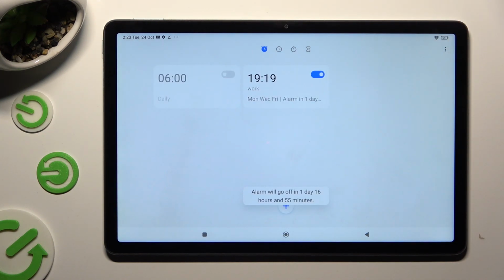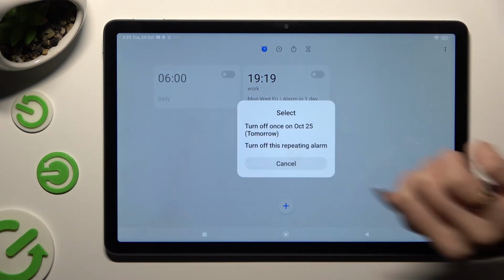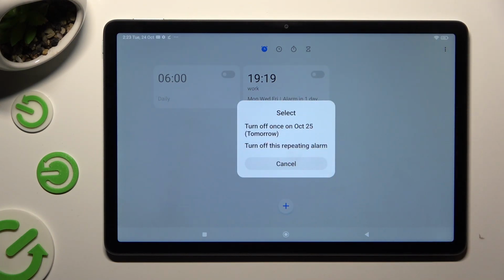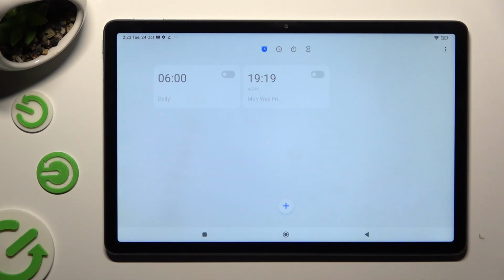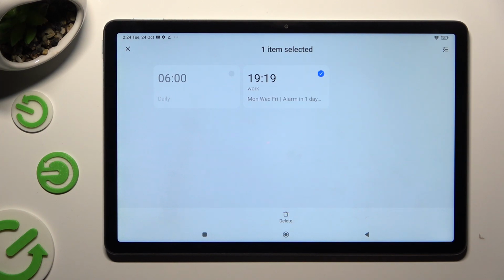If you wish to switch it off completely, use blue switcher next to it. Then tap on one of those options. In order to enable it, tap on the same, now gray switcher. Lastly, to get rid of your alarm, you need to hold it and hit Delete at the bottom.